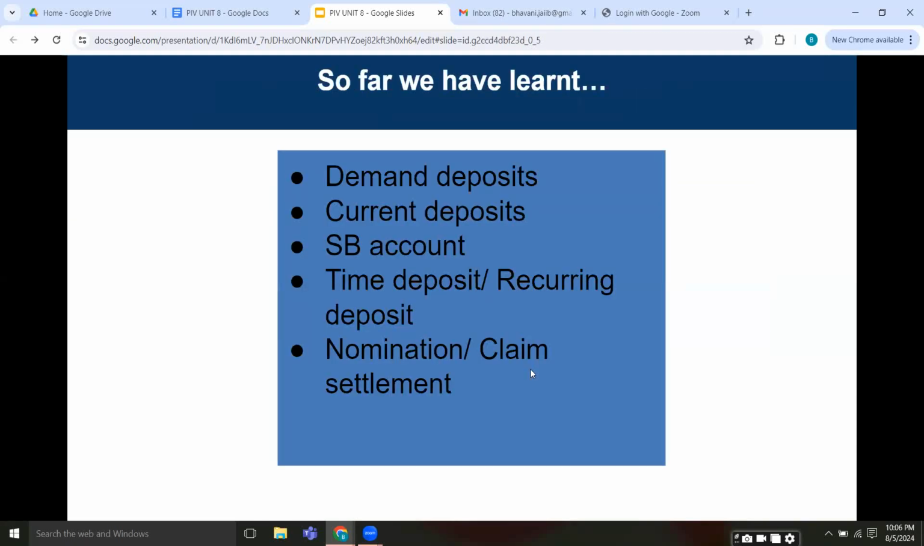So far we have learned about demand deposits, that is the savings and the current accounts, right? We have learned about the current deposits and the savings bank accounts, which are the demand deposits. And also we have the time deposits or the recurring deposits. Time deposits are a bulk amount that you will be investing. A recurring deposit will be every month you will be investing the amount. But the rate of interest for both these things will be the same. And then next we know the importance of the nomination facilities and also the death claim settlements.